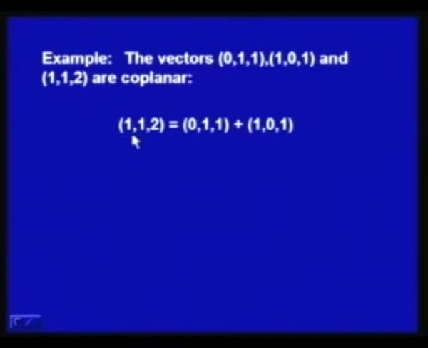Let us see, we can write the third vector (1, 1, 2) as a linear combination of the first two vectors (0, 1, 1) and (1, 0, 1). You can see this is 1, so we will have 1 on this side. The second is 1, we will have 1 here, and 1 plus 1 is 2. So, (1, 1, 2) is a linear combination of these two vectors, or we say the three vectors are coplanar in this case.